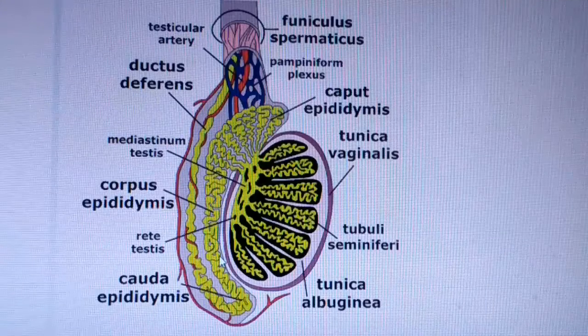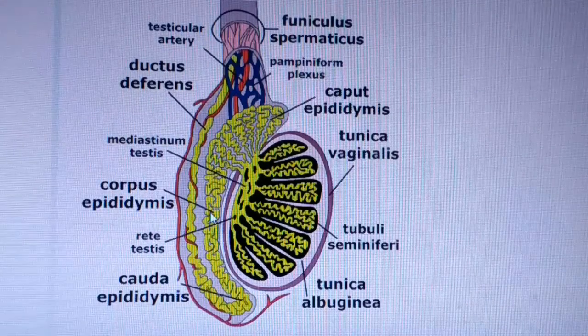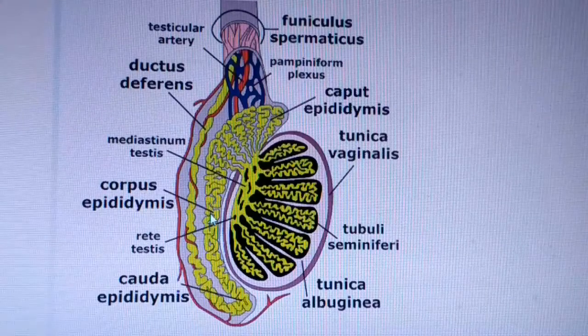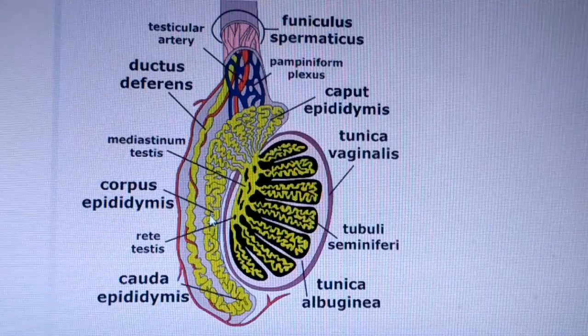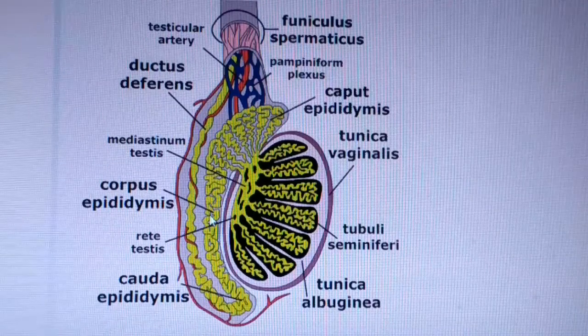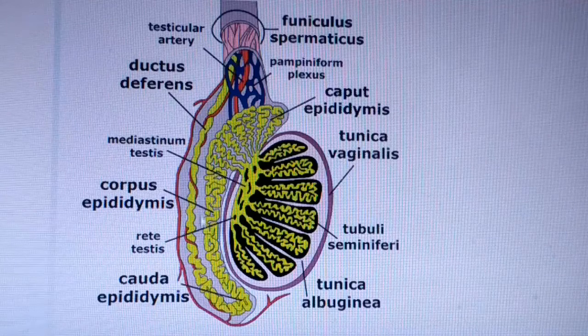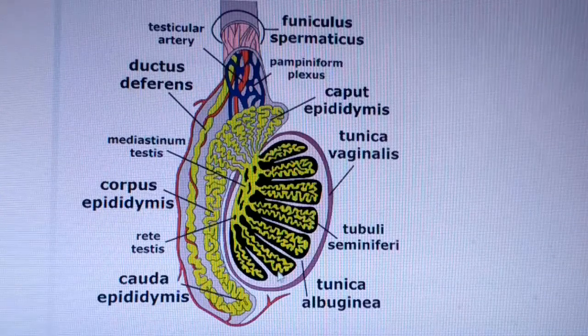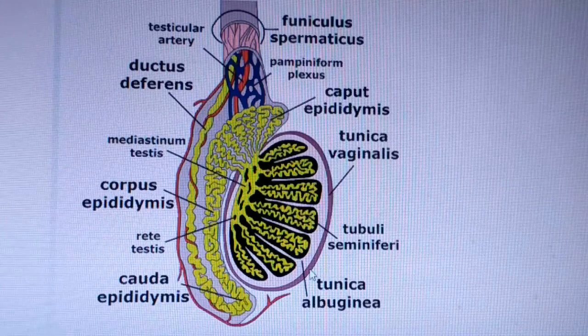The function of epididymis is that it stores sperms prior to ejaculation and contributes to seminal fluid for nourishing sperms and providing them motility. This is the structure of epididymis and testis, and also the structure of scrotum in which testis is situated.